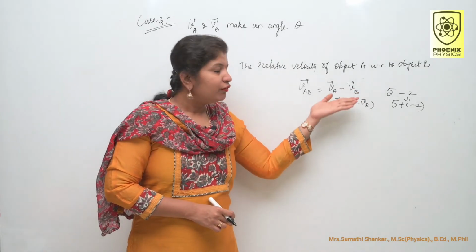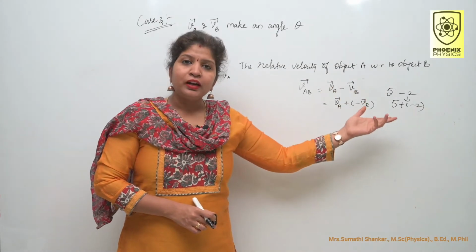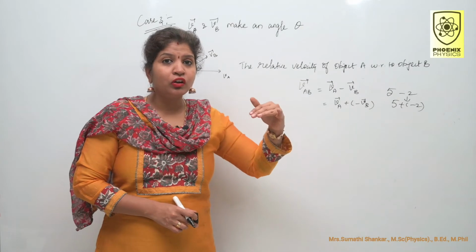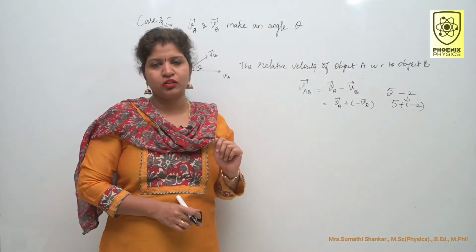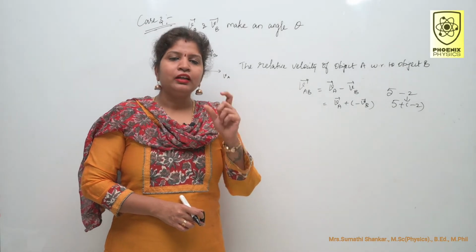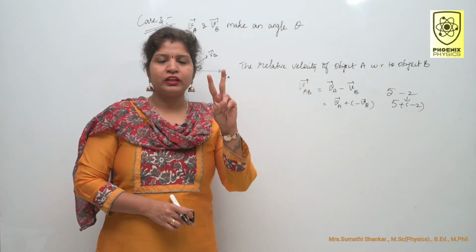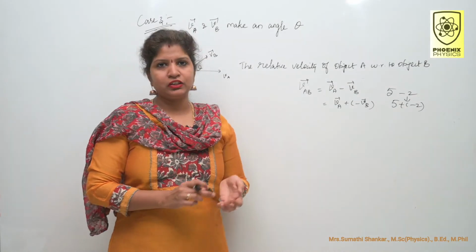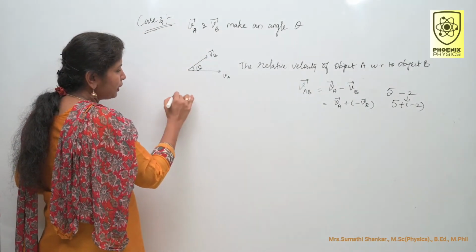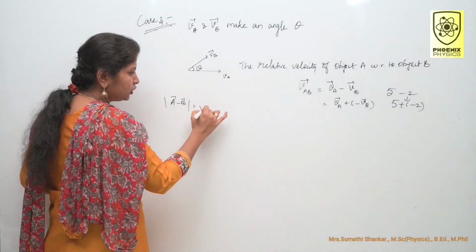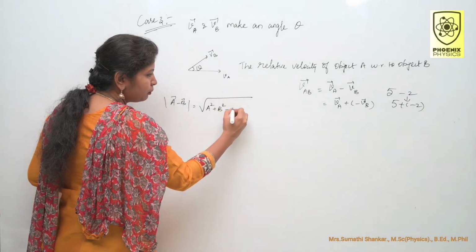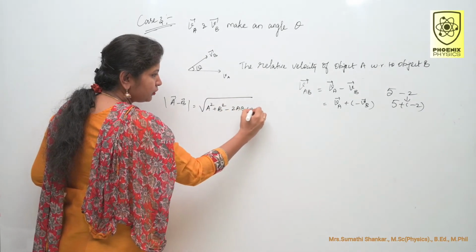So we cannot subtract two vectors directly. Just recall the subtraction of two vectors concept. In that topic, we derived the magnitude of two vectors A and B and the direction. What is the formula? The magnitude of A minus B is equal to root of A square plus B square minus 2AB cos theta.